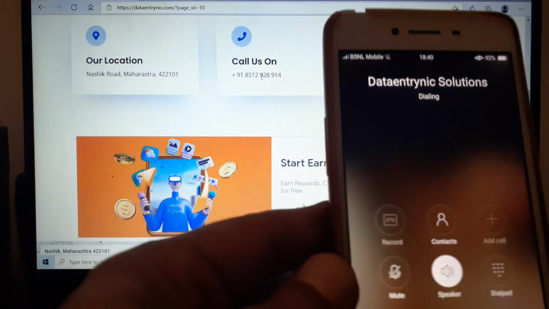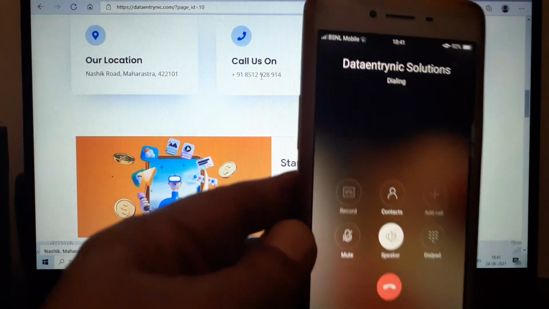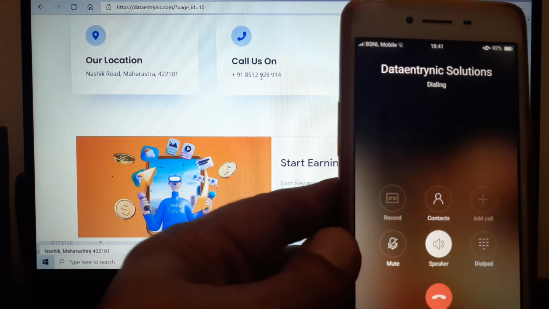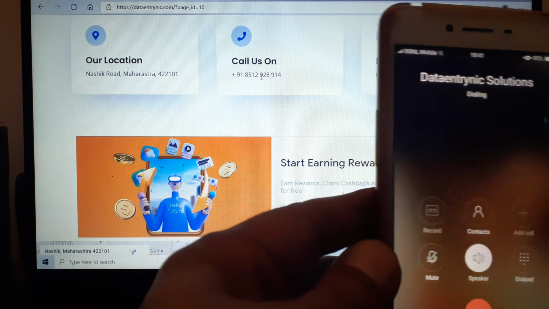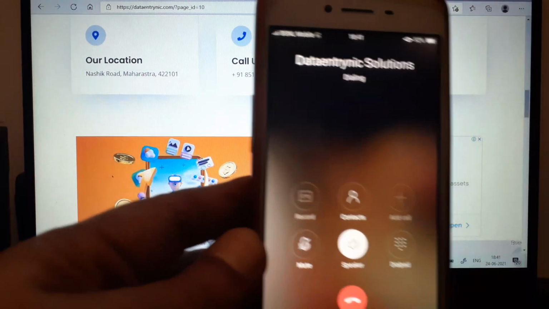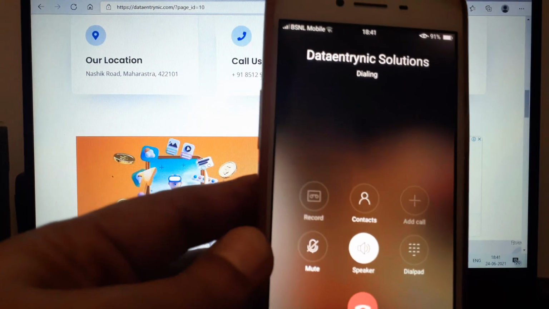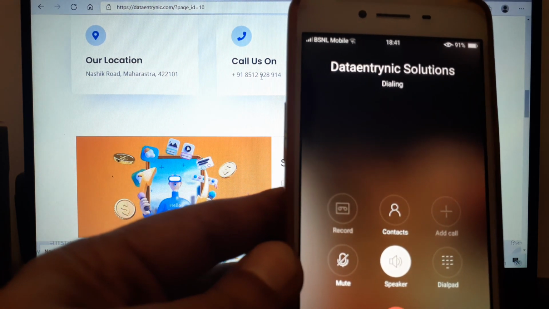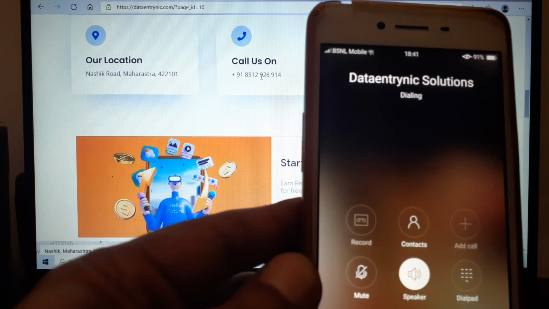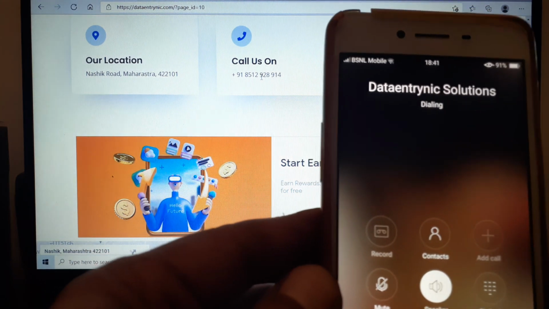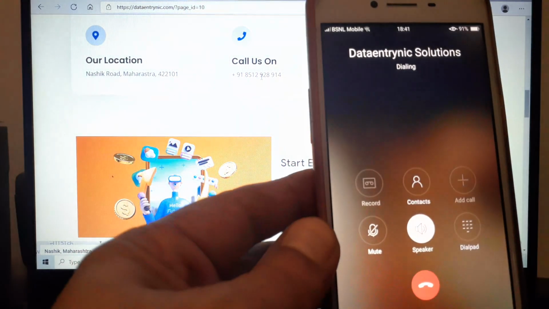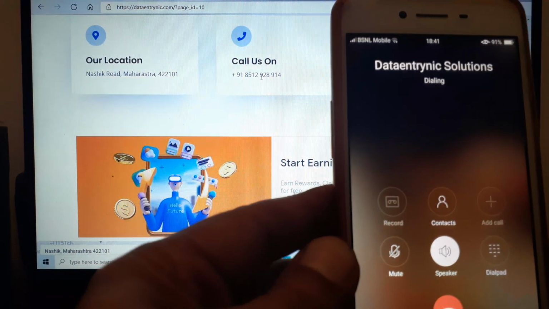Yesterday, since they did not have this number, they picked up my phone. There was someone, Mr. Rohit, and I told him, please return my money. I registered with you almost 24 days back, and you have not replied. So he said, sir, time khatam ho gaya, kal aap baat kariyega. And today morning when I tried calling them, they did not pick up my phone. I dropped them an email also saying please return my money, I am so and so. They have not replied to my email, neither on the 1st of June nor now.